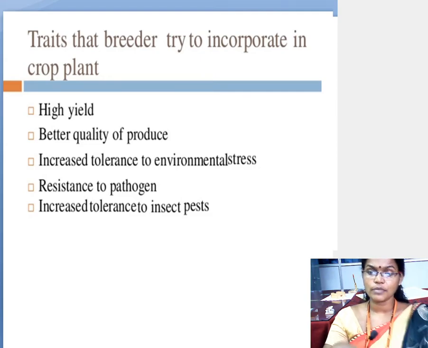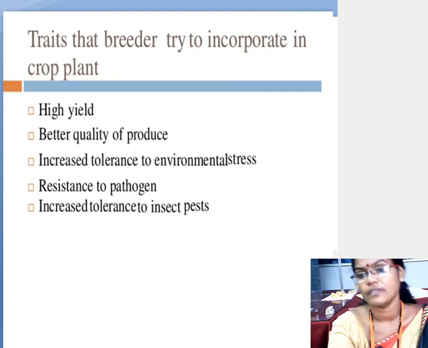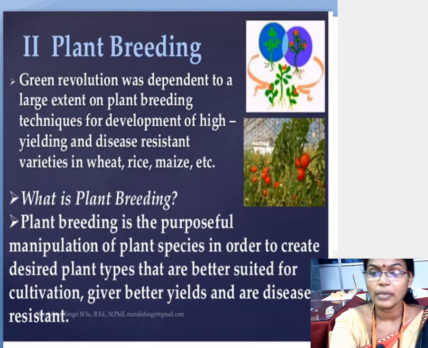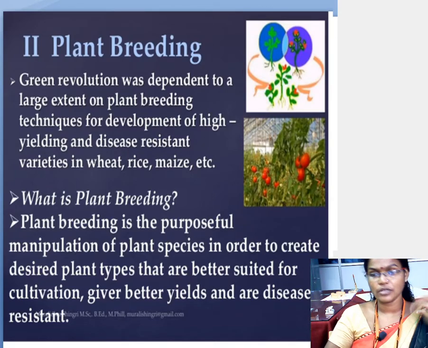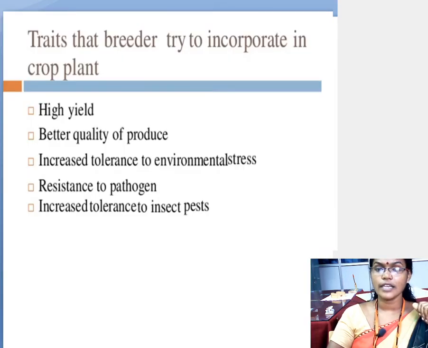Okay, the first concept we have seen was the meaning and introduction of plant breeding, and also the definition of plant breeding. The second concept is the characteristic features of the better yielding plant bodies.